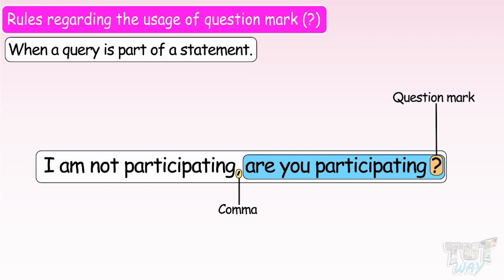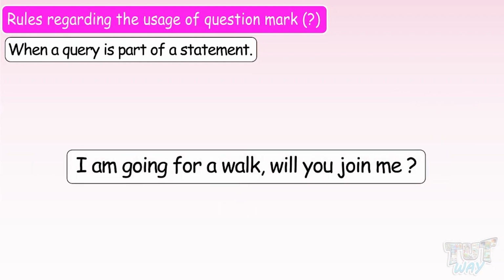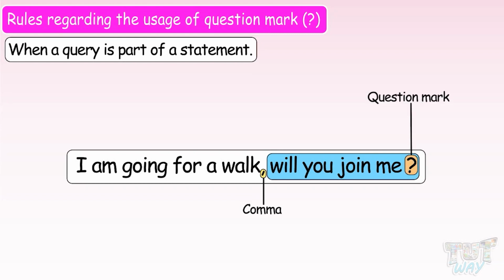Here we have another example. I am going for a walk. Will you join me? Here again, a question is embedded in the end of the sentence, and we separate the question using a comma. And the question ends with a question mark, which also marks the end of the whole sentence.